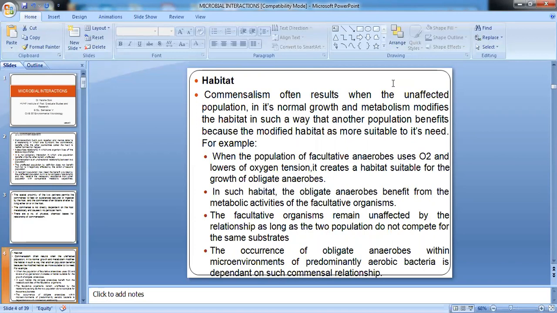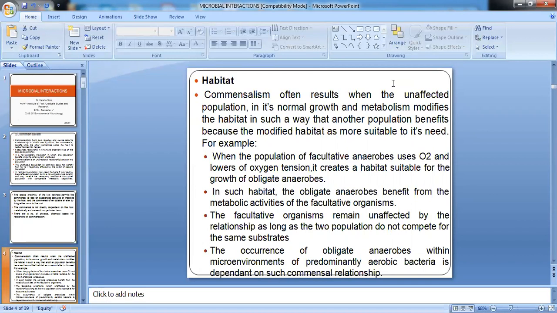The facultative organisms at the same time were unaffected by the relationship, but this will be true only if the two populations are not competing for the same substrate. That means they should not be competing for the same carbon source or nitrogen source. If they compete for the same carbon source, the association will not remain as commensalism. It will shift towards competition. So this will be true only and only if the two populations are not using the same resources.